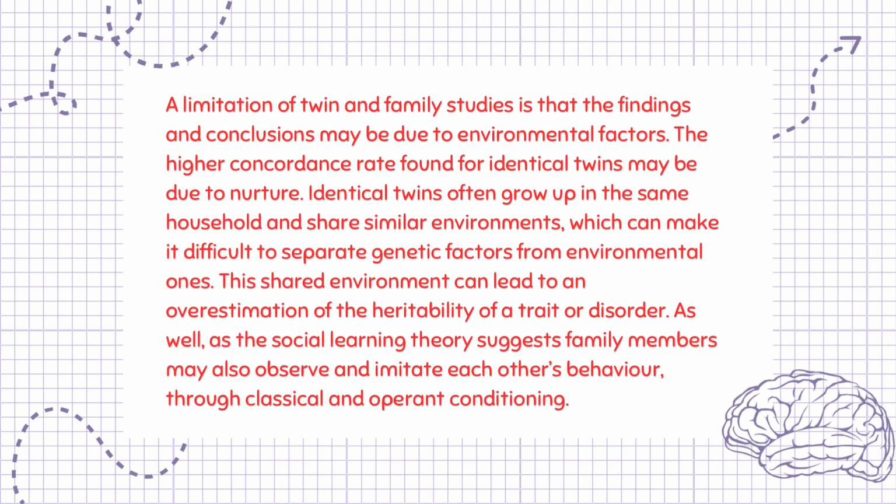A limitation of twin and family studies is that the findings and conclusions may be due to environmental factors. The higher concordance rate found for identical twins may be due to nurture. Identical twins often grow up in the same household and share similar environments, which can make it difficult to separate genetic factors from environmental ones. This shared environment can lead to an overestimation of the heritability of a trait or disorder. As well, as the social learning theory suggests, family members may also observe and imitate each other's behavior through classical and operant conditioning.